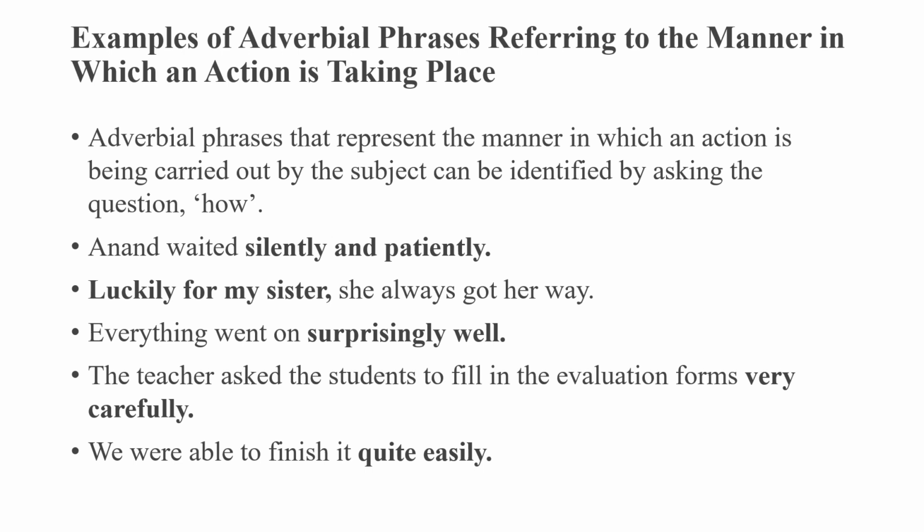Luckily for my sister, she always got her way. So luckily for my sister is an adverbial phrase which is referring to the manner. Everything went on surprisingly well. Over here, surprisingly well is an adverb which is denoting the manner. The teacher asked the students to fill in the evaluation forms very carefully. Again, very carefully over here is an adverb of manner. We were able to finish it quite easily. How? Quite easily. Because it's an adverb of manner.